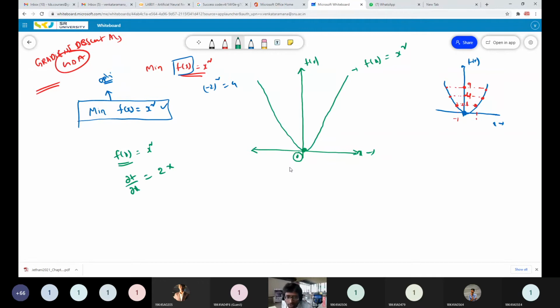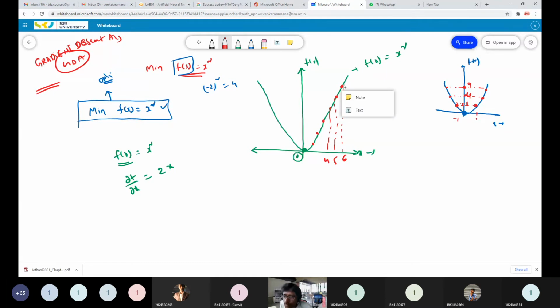So if you take any point on the positive x-axis, the slope at that point is positive. Let's assume this is 6, this is 5, this is 4. I want to compute the slope of this curve at x equal to 6.